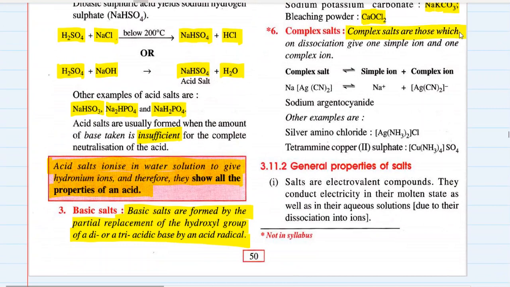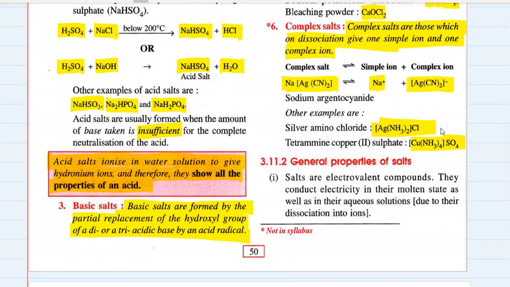Complex salts are those which on dissociation give one simple ion and one complex ion. That is sodium argentocyanide. Sodium argentocyanide formula is NaAg(CN)2. It has got one simple ion and one complex ion, which is argentocyanide. Sodium plus argentocyanide is sodium argentocyanide. Other examples are silver aminochloride and tetramine copper sulfate. Okay, we don't have many mentions of these compounds, but these complex salts are important in chemistry.